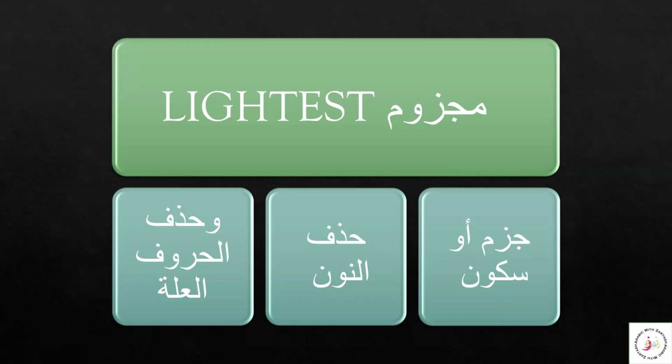Then we have the mansoob state with the fatha and the hasf noon. But for the majzoom state, we'll see three signs. Either our fi'l mudari will have a sukoon or jazm, or it will have the dropping of the noon, or the dropping of the harf illa. So let's learn.